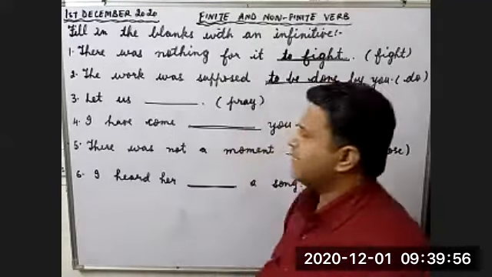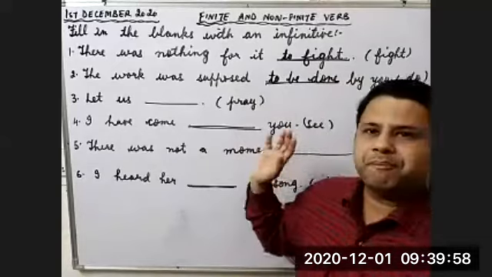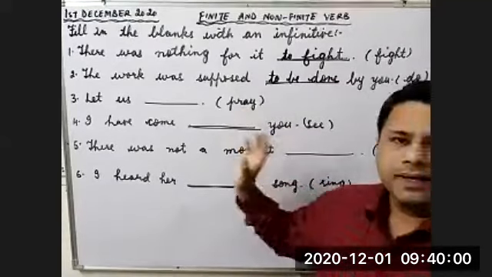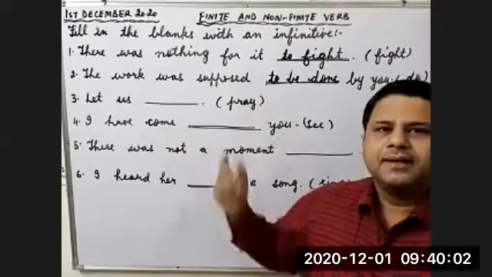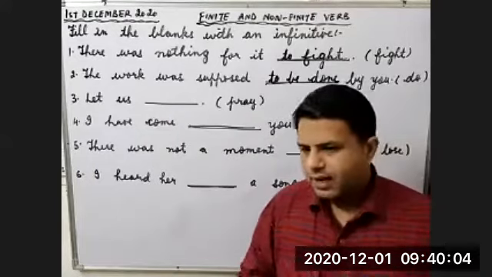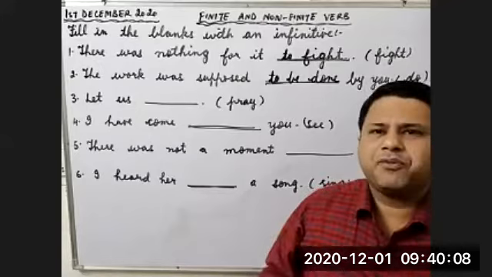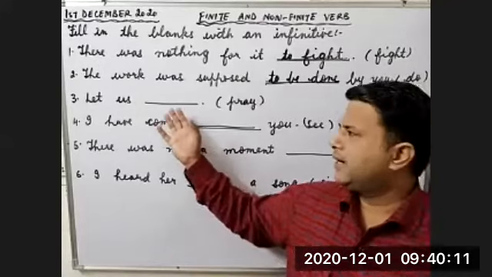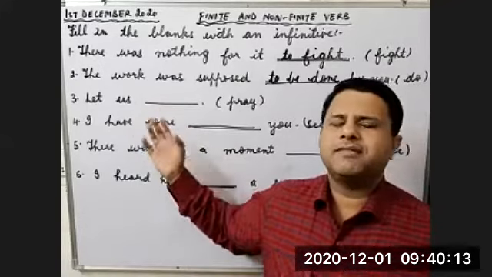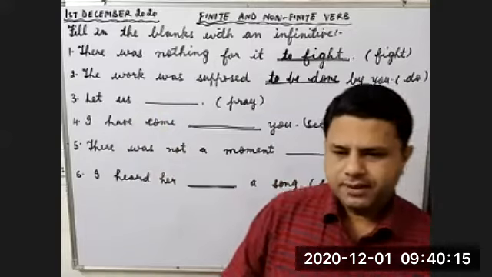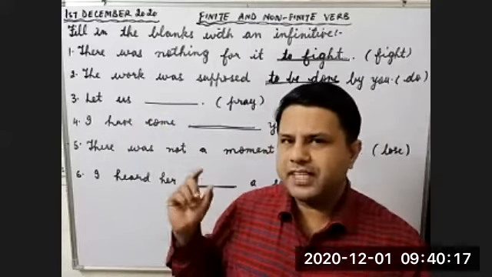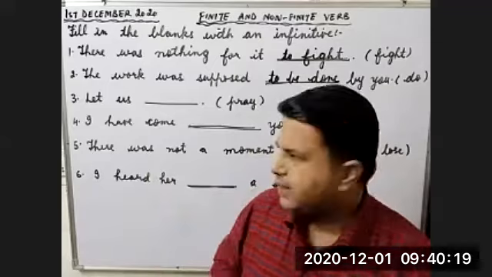Look at the next example. Let us. Now, it's very clear that with let, I told you the rules also. With let, we always use first form of the verb. So here, the answer will be bare infinitive. What will you fill in this blank? Bare infinitive. Let us pray.